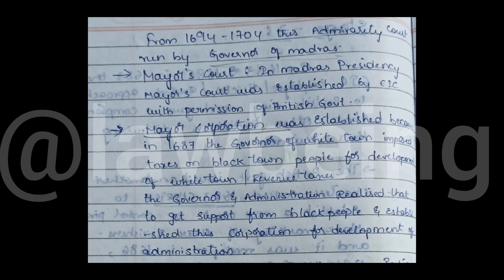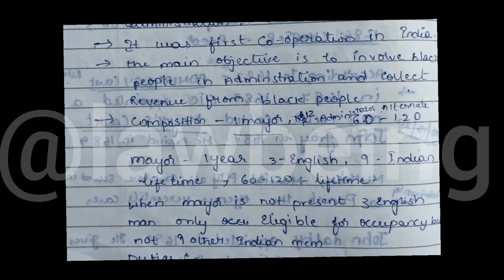At that time, the governor and administration realized they needed support from black people, and they established this corporation for development and administration. Remember, it was the first corporation in India and its main objective was to involve black people in administration. Up to then, only English people used to look after administration.